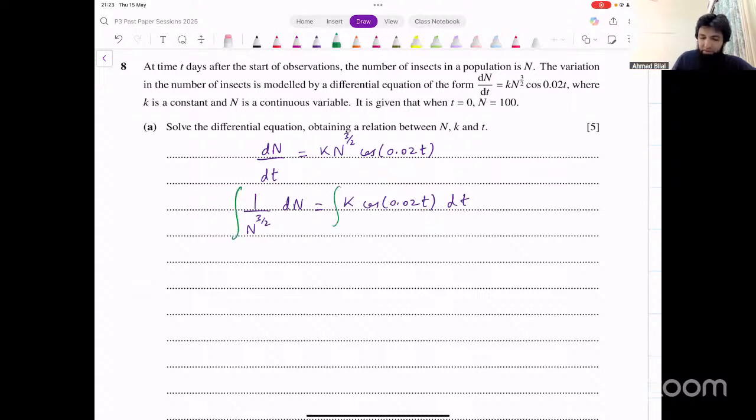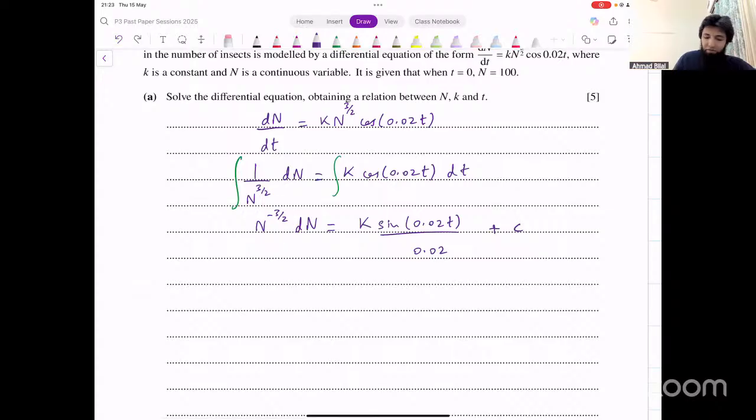How do you integrate the left-hand side? We can write this as n raised to power minus 3 over 2. What about the right-hand side? k is a constant that remains as it is. Integration of cos is sine, so we get sine of 0.02t divided by 0.02 plus c. How do you integrate this? You can use the power rule here as well. n raised to power minus 3 over 2 plus 1 becomes minus 1 over 2, divided by the new power minus 1 over 2. That's the integration on the left side.